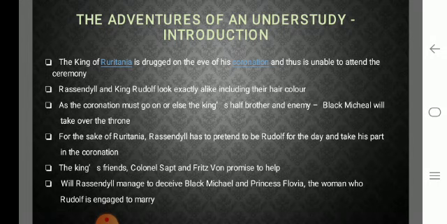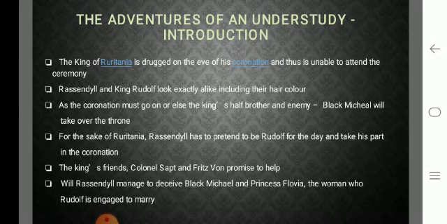As the coronation must go on, or else the king's half brother and enemy, Black Michael, will take over the throne. So now, even though the king was drugged, the ceremony must go on, isn't it? Otherwise, the king's half brother and enemy, Black Michael, would take over the throne using this opportunity. He will become the king using this opportunity.